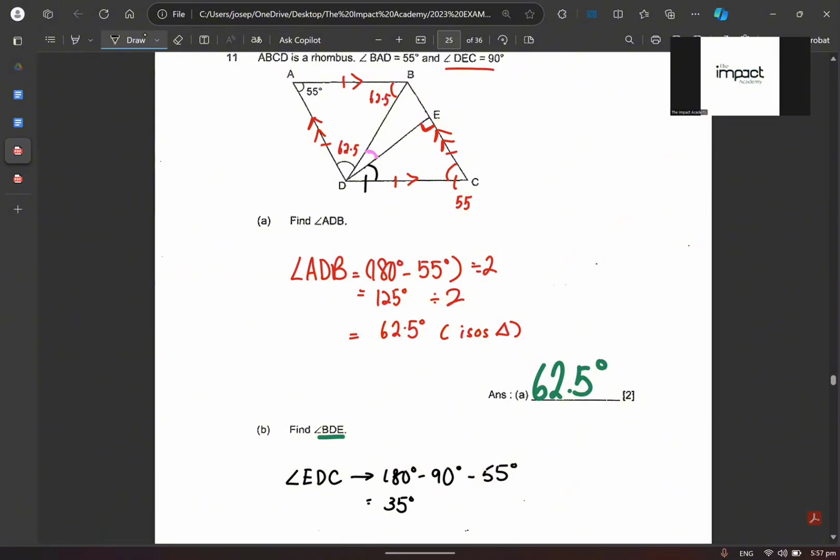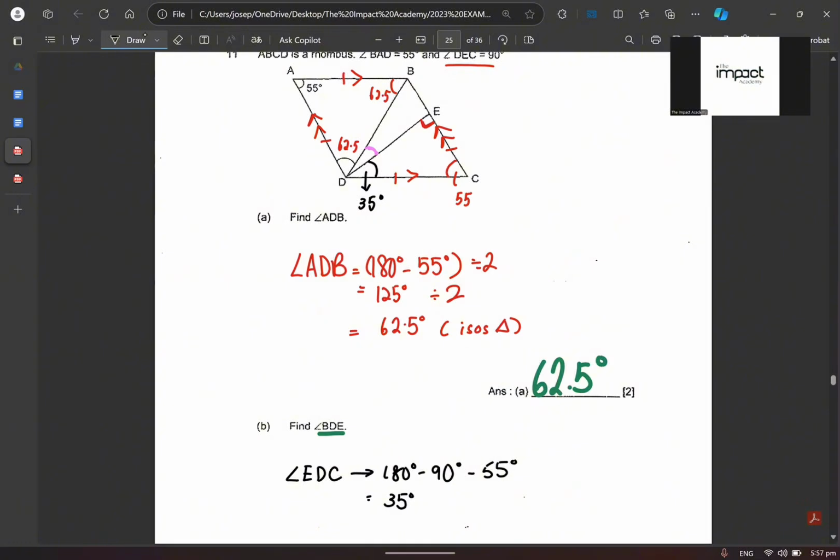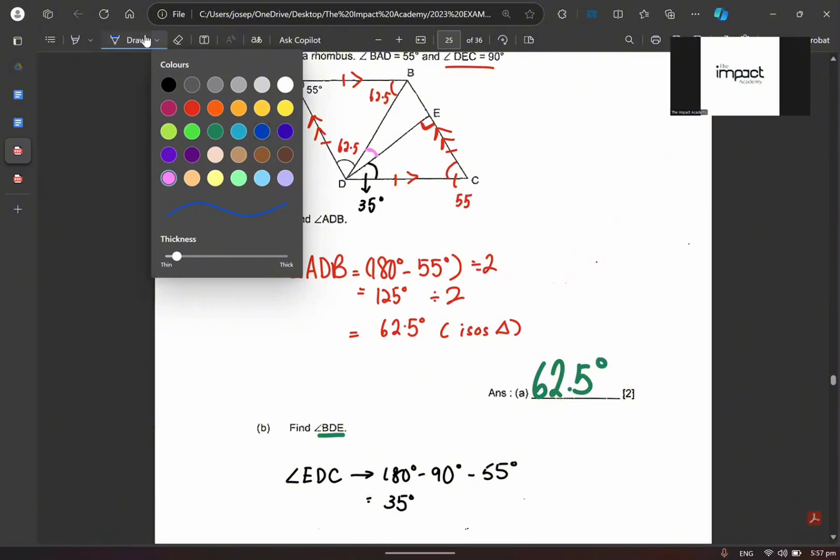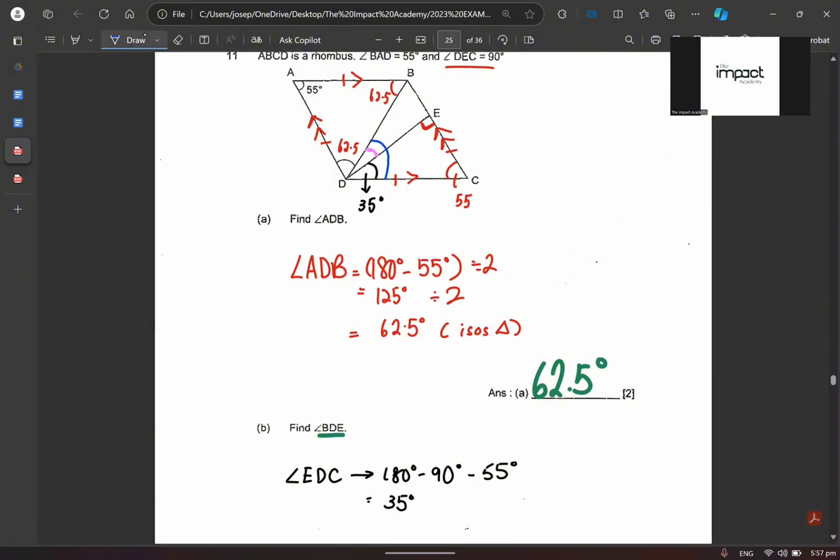Where is 35 degrees? This is 35 degrees. Make sense or don't make sense? But I am not looking for the black color one. I'm looking for the one in pink. True? So let me ask you a question. What is this blue color part? That means the pink plus the black. That gets me my blue. What do you think is that blue color part?